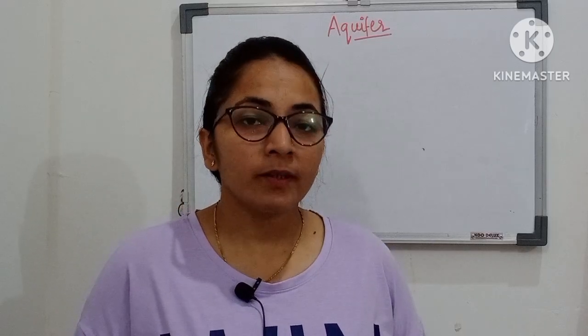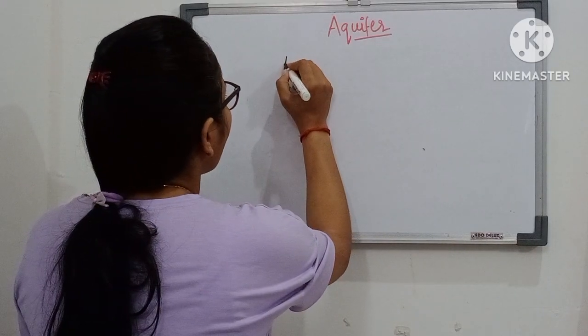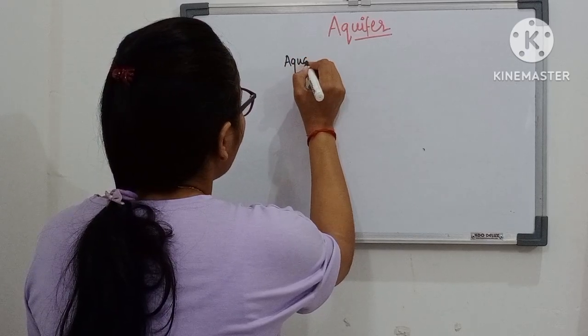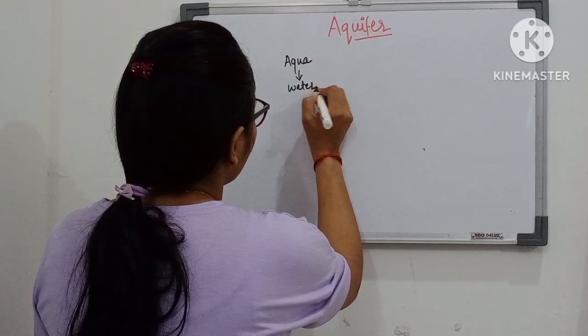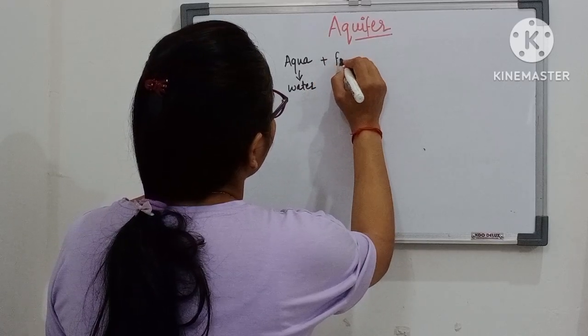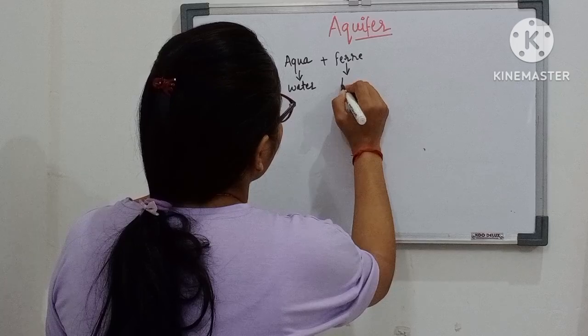The word aquifer is derived from the Latin words aqua, which means water, and fer, which means to bear.